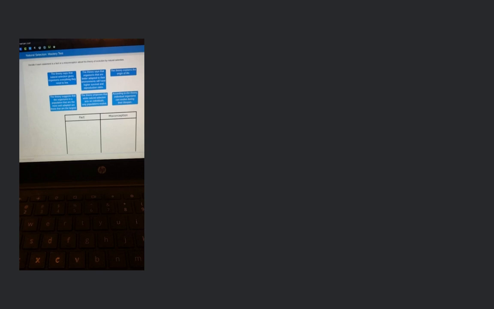For biology. Okay. So, your question is to decide if each statement is a fact or a misconception about the theory of evolution by natural selection. Here 6 points are given, and we need to identify which one is a fact and which one is a misconception, right?